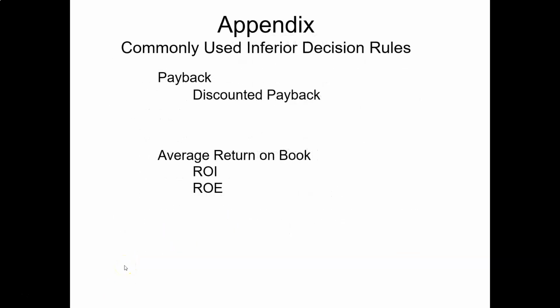We also have some appendix slides for lecture 6. These appendix slides provide alternative selection rules in picking investment projects. So these slides are just for alternative reading. The top choice in selecting investment projects is the net present value rule.